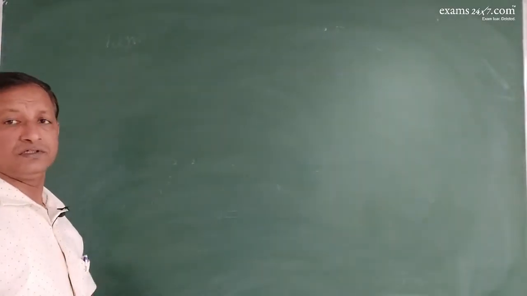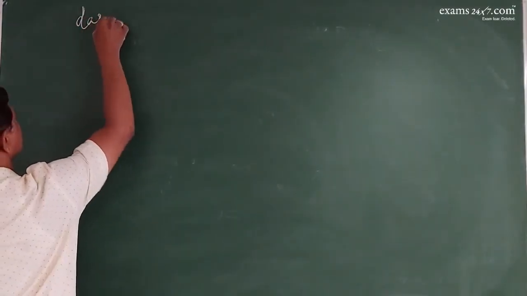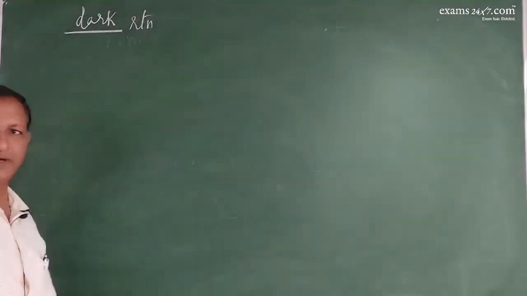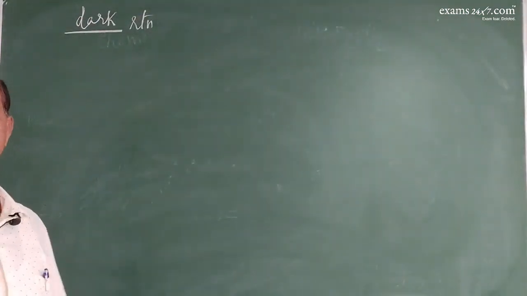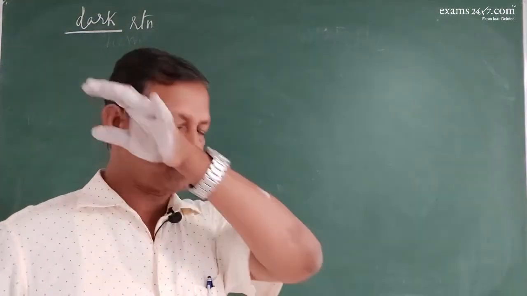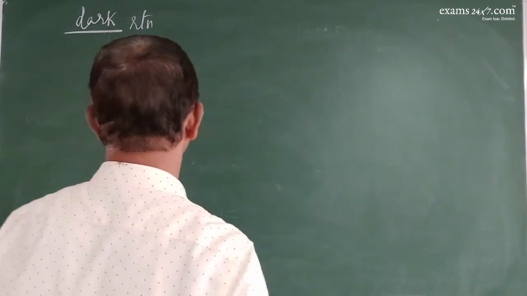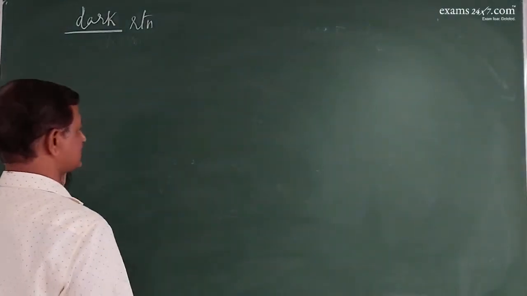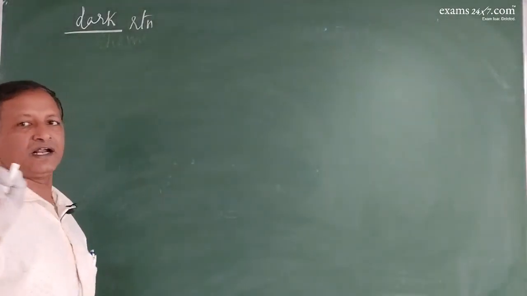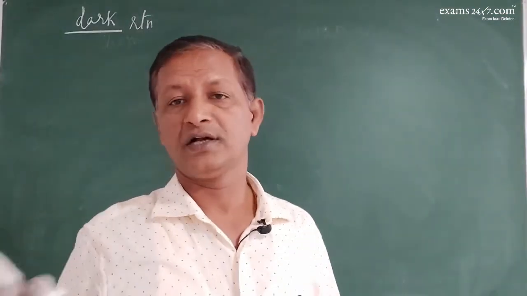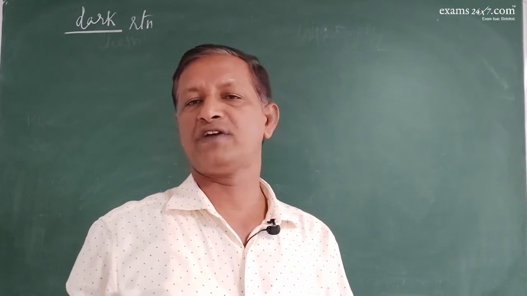Coming to the dark reaction, it occurs in the stroma. In the stroma there are already NADPH2 and ATP generated during the light reaction. Now look at the equation: carbon dioxide plus water, which we wrote in the beginning.